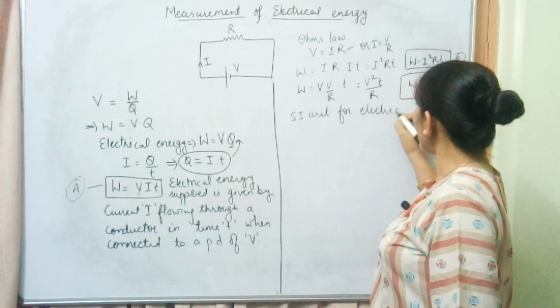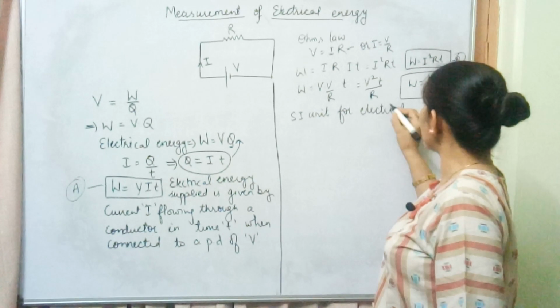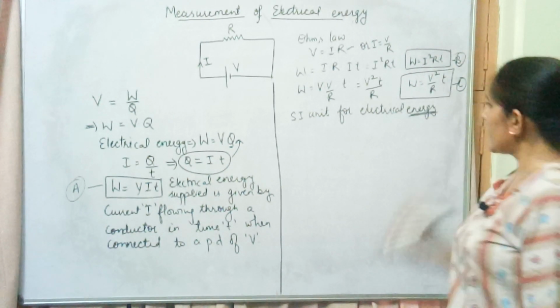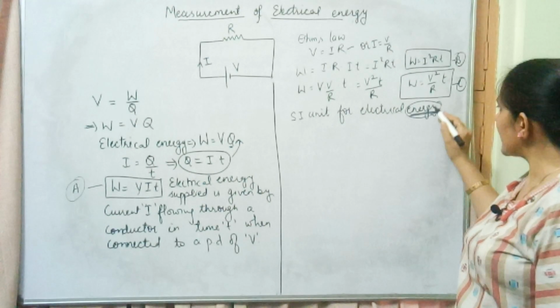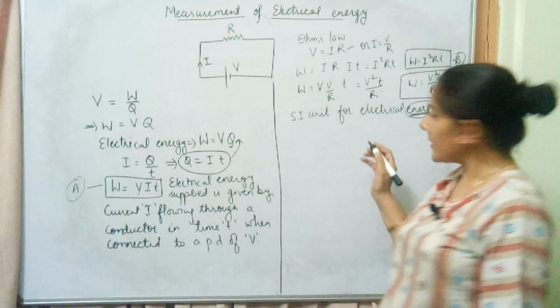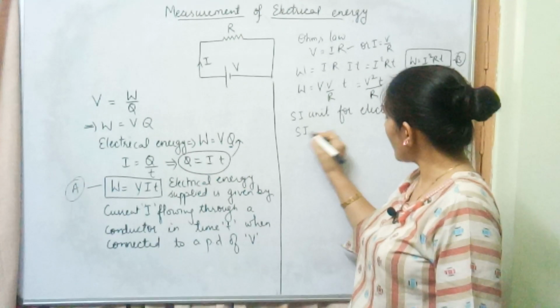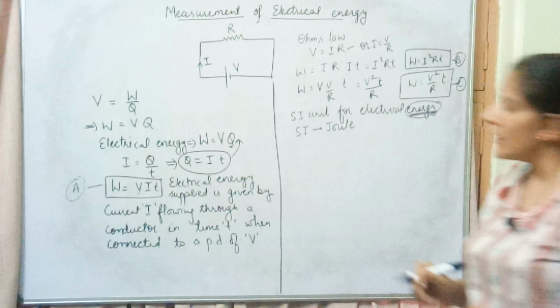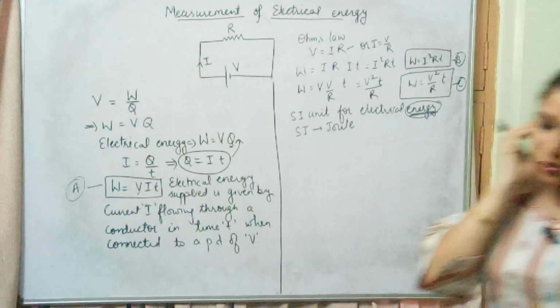So when we are talking about electrical energy, we are talking about a form of energy. So whatever is the SI unit for energy, that same is the SI unit for electrical energy. So what is the SI unit? It is joule only. Okay, so SI unit for this is joule only.